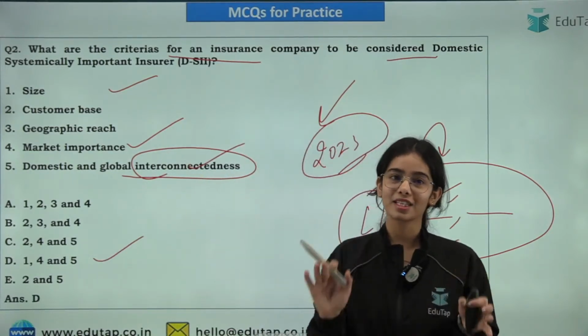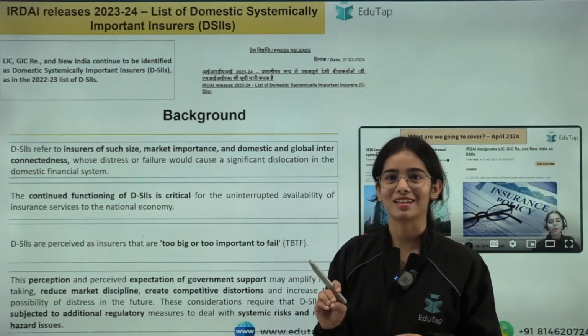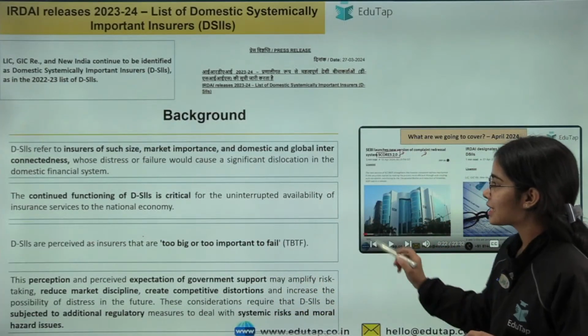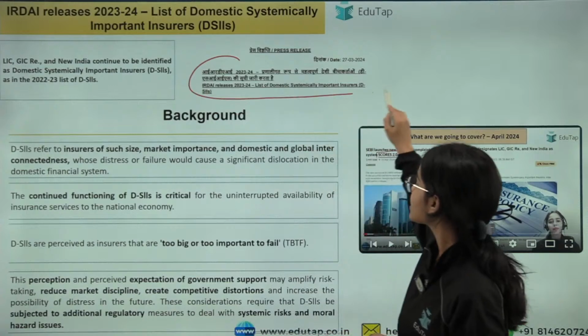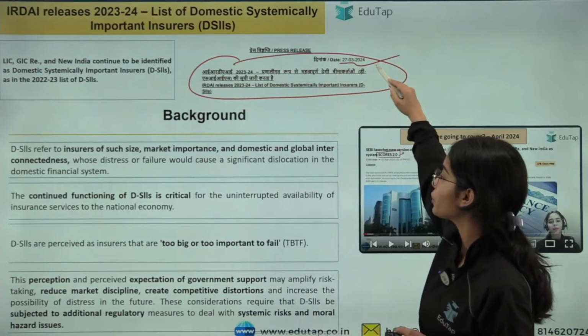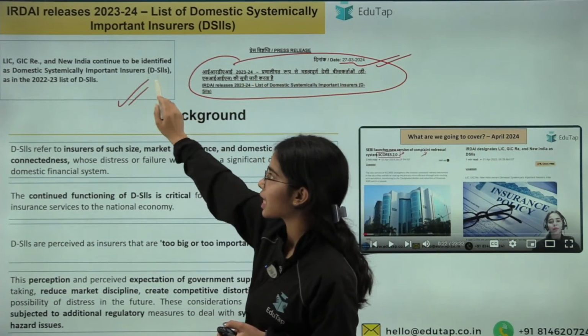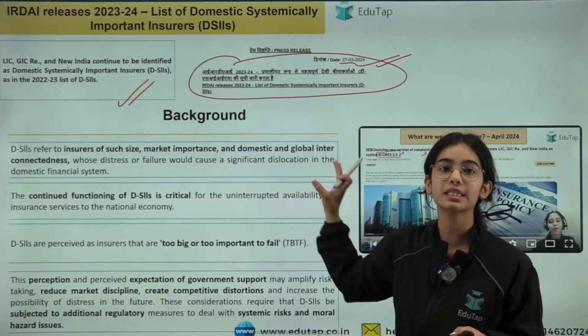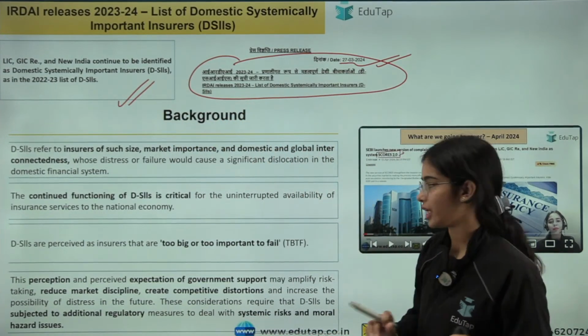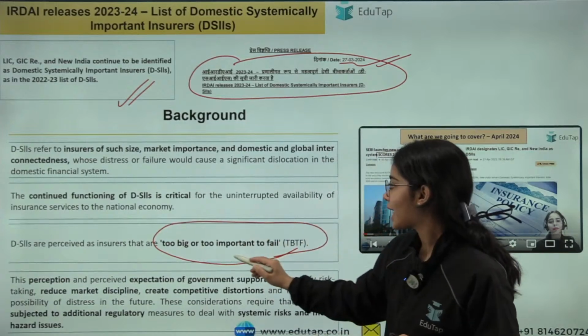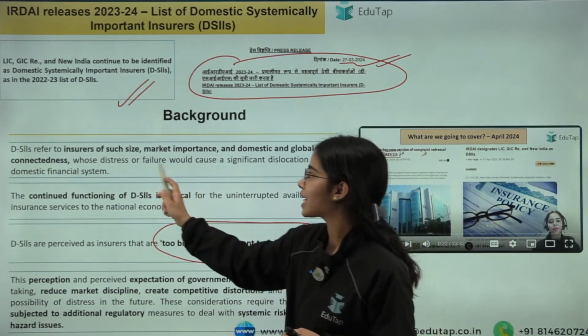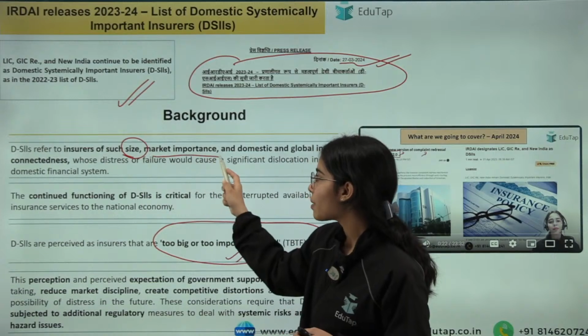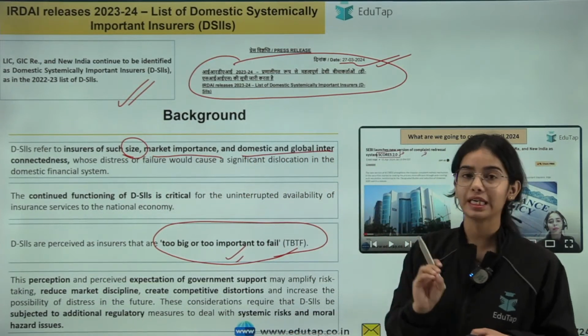So everyone has given the D as the right answer. So that is correct. Okay, very good. These are the 3. RBI has released the list recently in April 2024, and you can see that these are the domestic systemically important insurers that are too big to fail. They are too big or too important to fail, and they are selected on the basis of the size, market importance and the domestic and global interconnectedness.